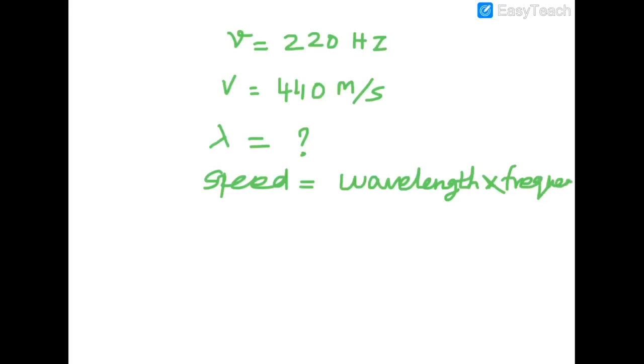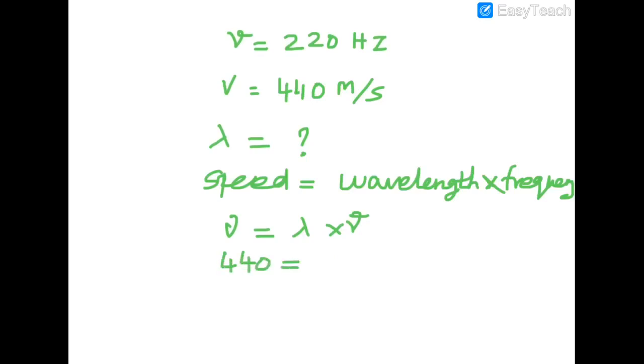This is the common formula. Speed means small v, wavelength means lambda, and frequency means nu. So small v is given, nu is 220 hertz, and lambda only we have to find. Speed they gave, so how much is the speed?